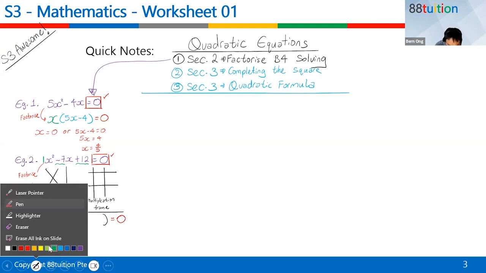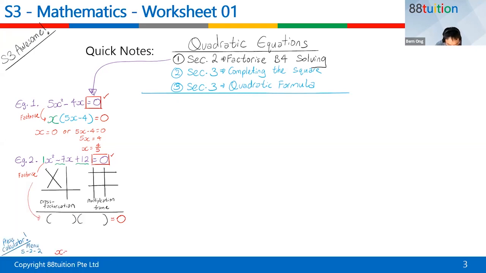The calculator immediately gives you the answer as what? X is equal to 4, or press equal again, x is equal to 3. All right, for Jia Wen and Cedric, if you can learn to press the calculator, it gives you an advantage over the rest. So if you're using Casio FX97 SGX, press menu, which is beside the on button, press the number 522. Press in the numbers 1, -7, and 12. Press equal, you get 4. Press equal again, you get 3. So these 4 and 3 are actually the answers really.